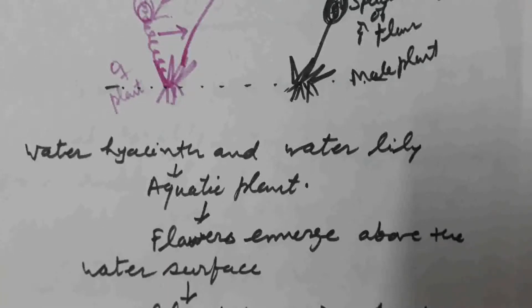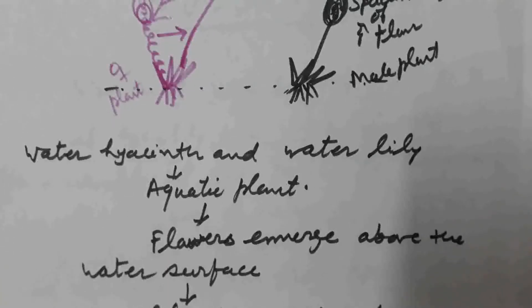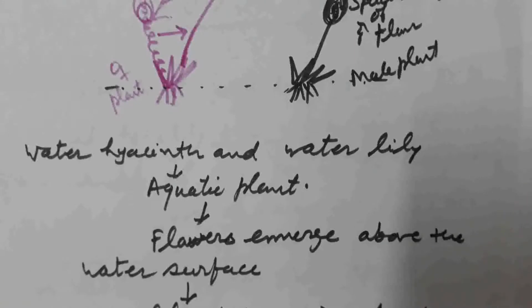Pollination by water is rare. There are about 30 genera belonging to the monocotyledons in which pollination takes place by water. There are certain lower plant groups: algae, bryophytes and pteridophytes. In these cases, water is needed for their fertilization.